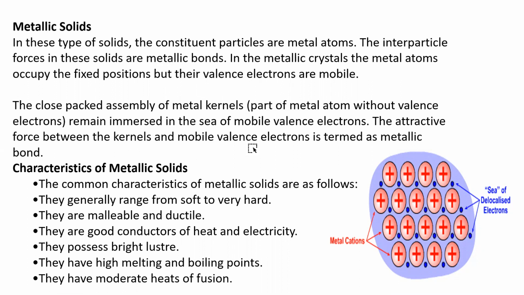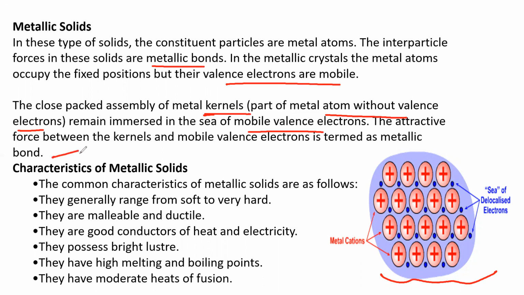Now, in these metallic crystals, the metal atoms occupy fixed positions, but their valence electrons are mobile. The close packed assembly of metal kernels, kernel meaning the part of the metal atom without valence electrons, remain immersed in a sea of mobile valence electrons. This is shown clearly in the diagram. The attractive force between the kernels and mobile valence electrons is termed as metallic bond.